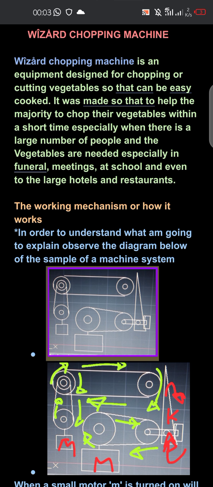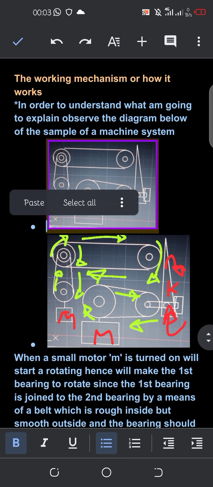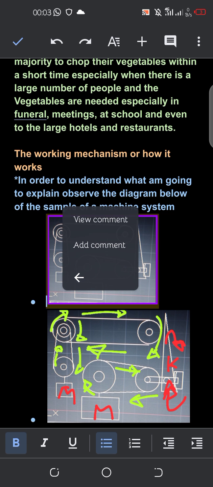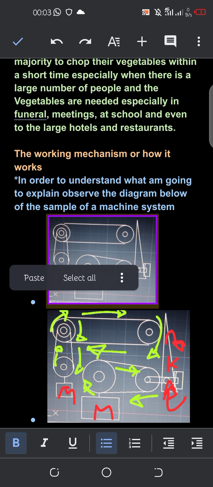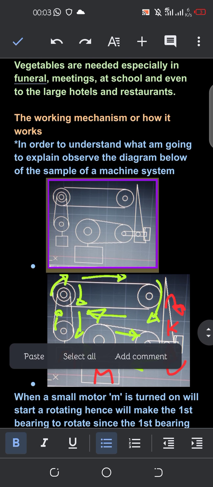In order to understand what I'm going to explain, observe the diagram below of the machine system. Now let's say this is the motor.